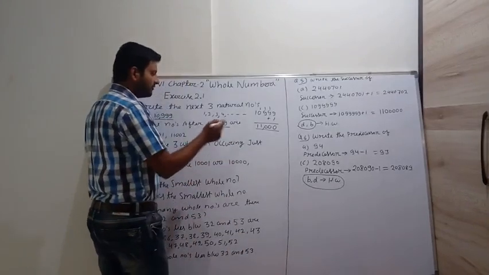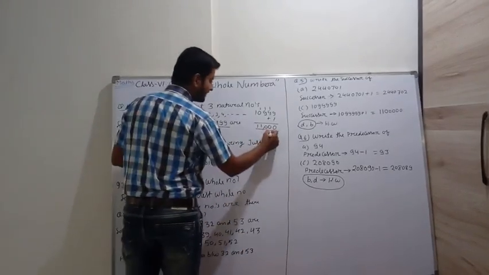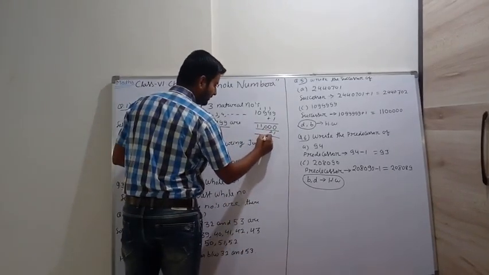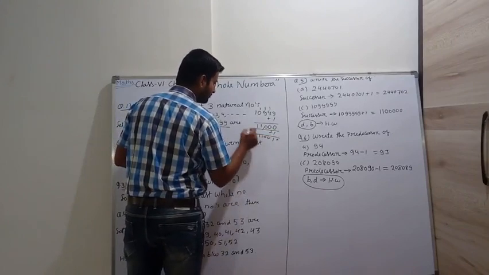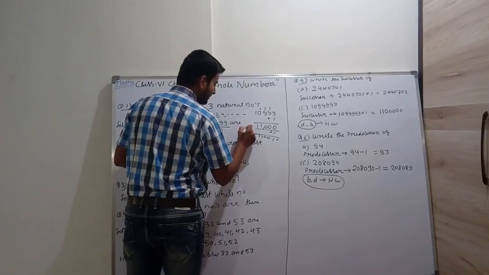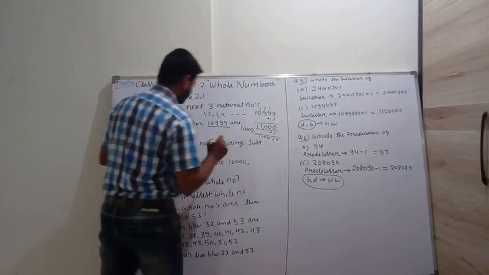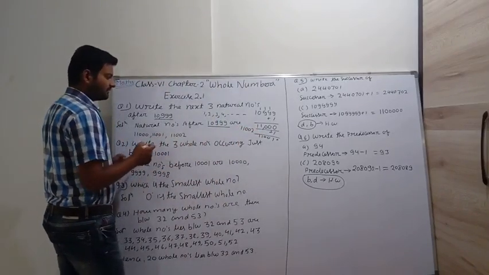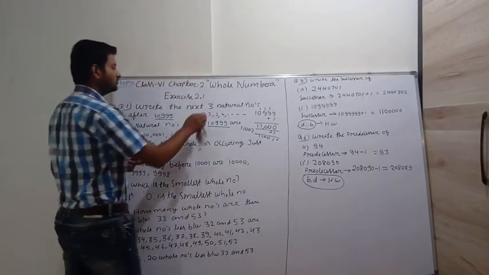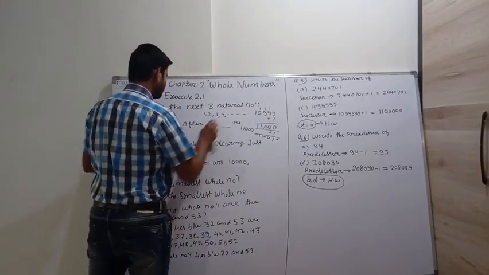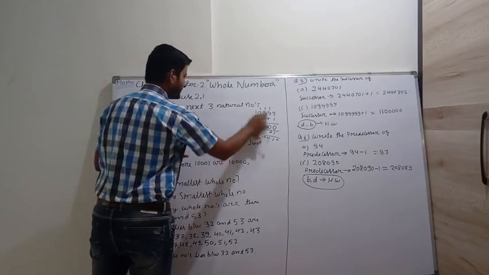Now again we have to write three numbers, so again plus 1: 11,001, then again plus 1, we will get 11,002. So these are our next three natural numbers. Now move to the next question.